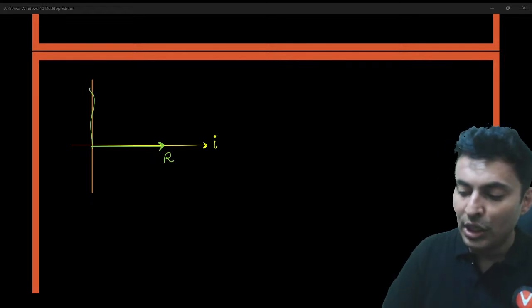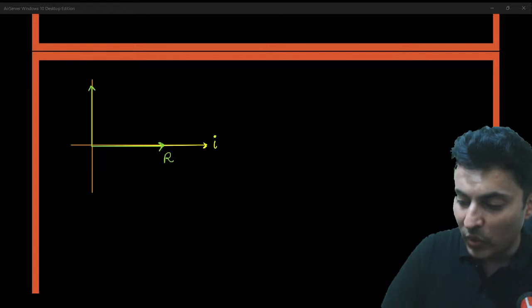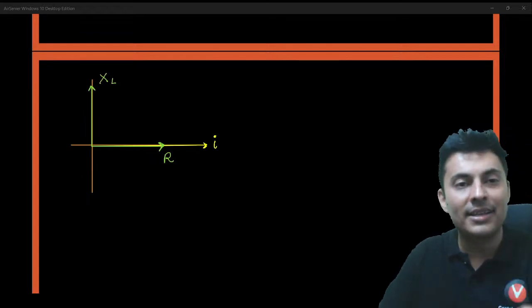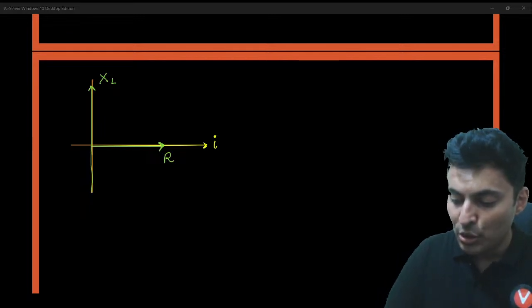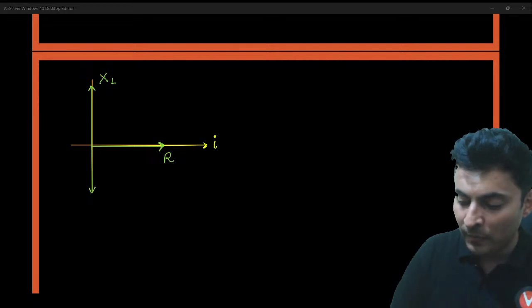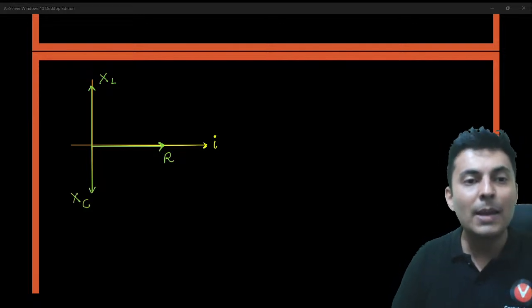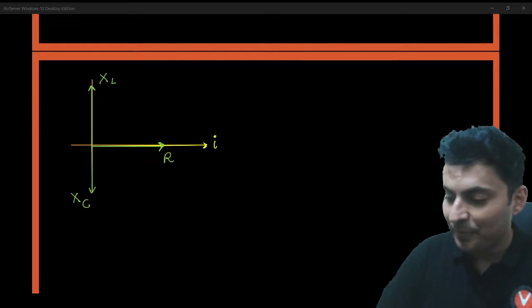Love is above all, so the inductor's resistance, called the inductive reactance XL, is on the top. You have XC below. The capacitor's resistance is called the capacitive reactance.